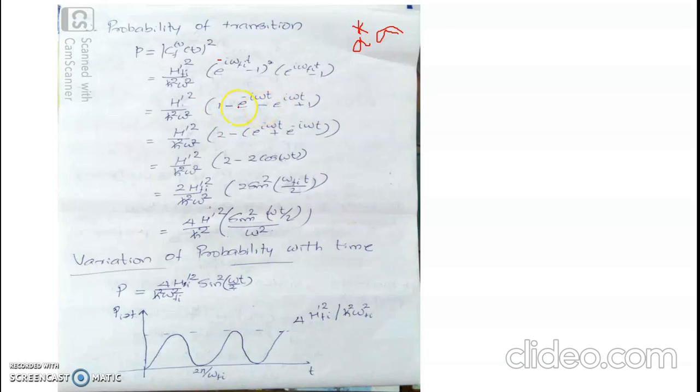Minus is common for both these terms. Minus is taken out, and e raised to i omega t plus e raised to minus i omega t remains in the bracket.